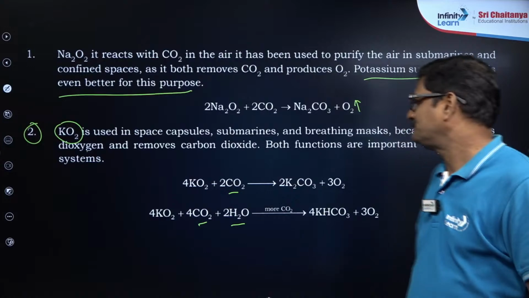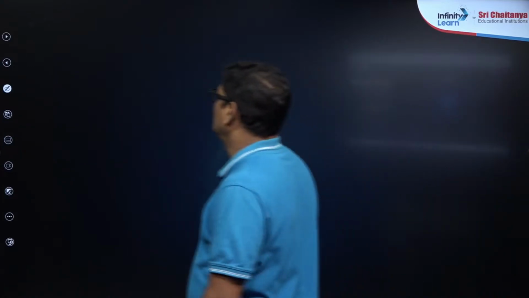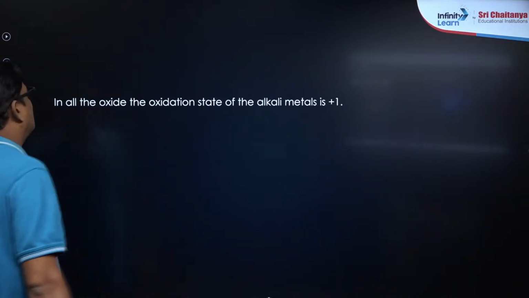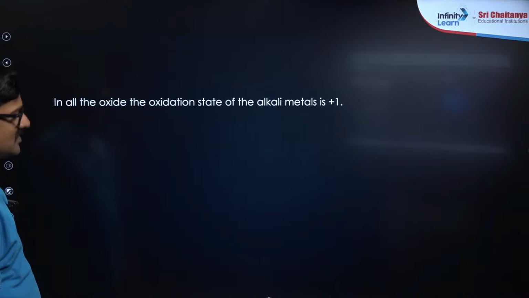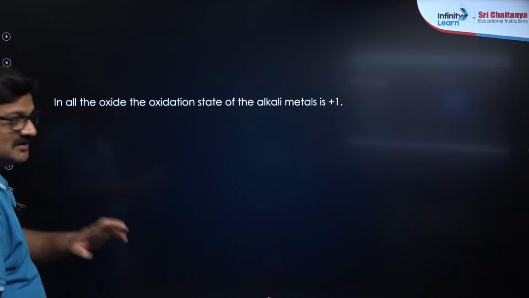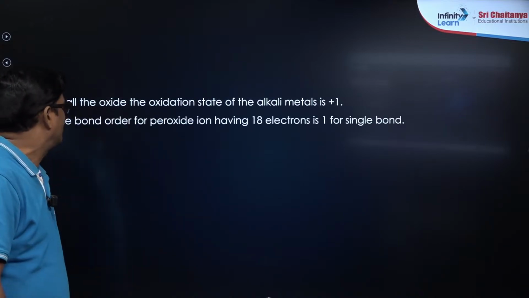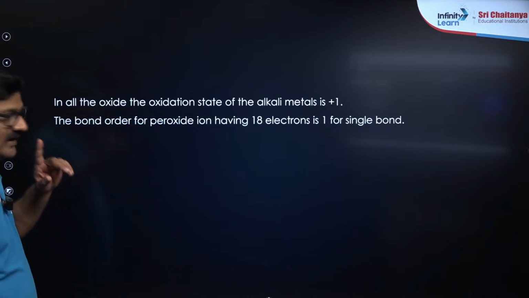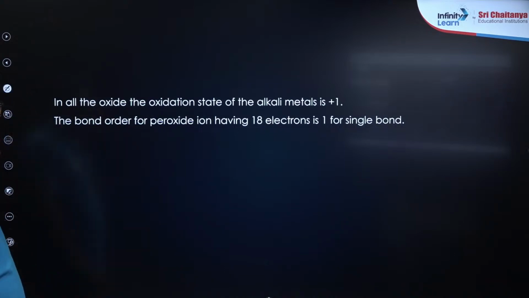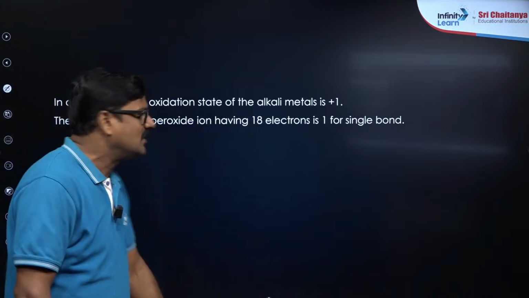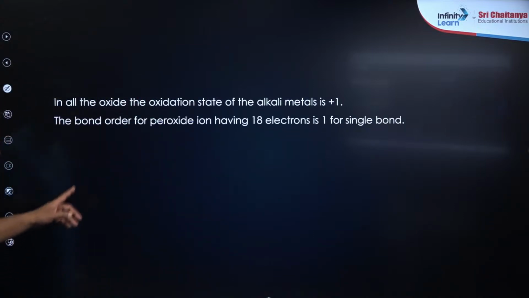हाँ दे सकते हैं. Now let us see. In all the compounds, the oxidation state of alkali metals is +1. There is no other way, and that is very important. The bond order of the peroxide ion is 1, for a single bond, and हर चीज हम दे रहे हैं ना, स्टेटमेंट का दे रहे हैं.